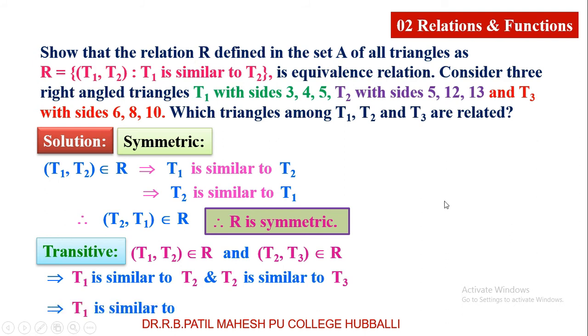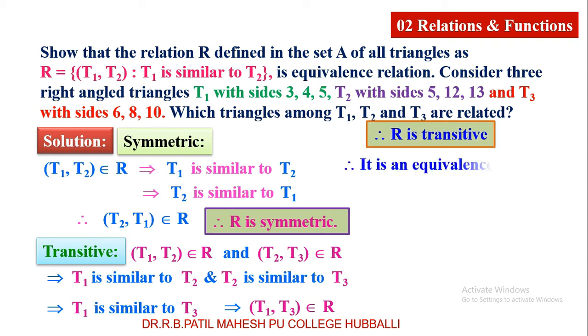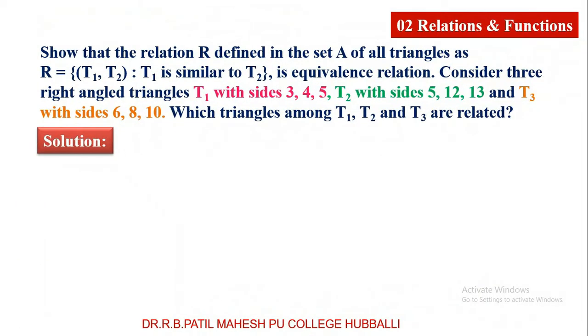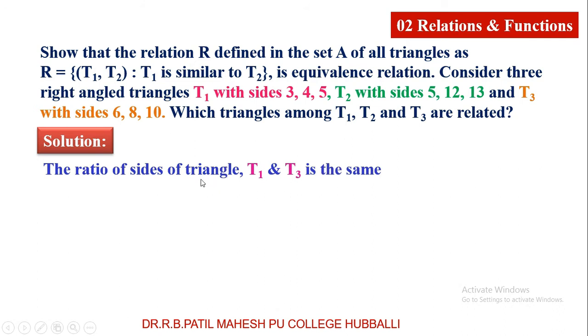That I am going to write here. T1 is similar to T3 and this implies (T1, T3) belongs to R, satisfies transitive relation, and we call this relation transitive. So this relation is reflexive, symmetric, transitive, and we call it an equivalence relation. I have proved the first part, that is equivalence relation. Further, I have to prove the second part of the question. Let me consider the ratio of sides of the triangles T1 and T3.